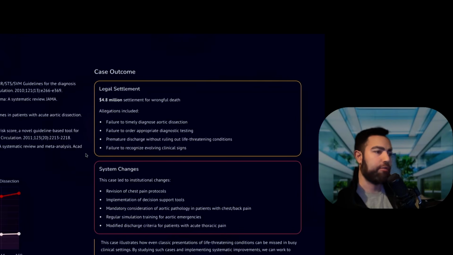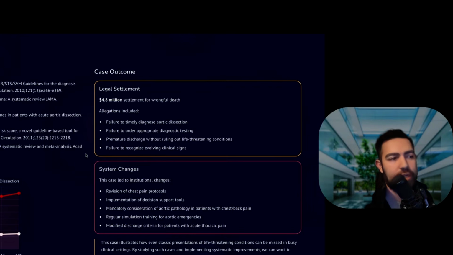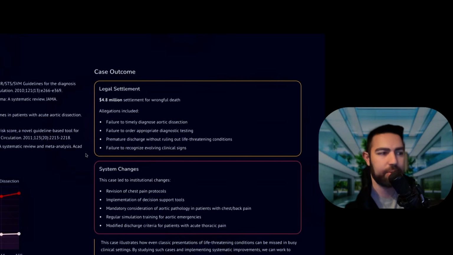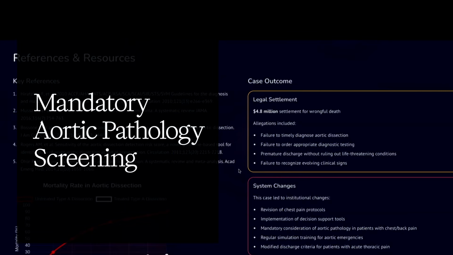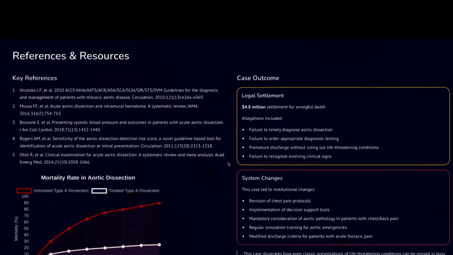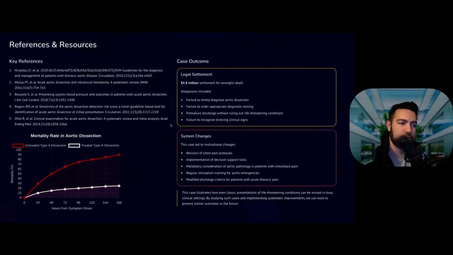The case fortunately led to institutional changes, which caused them to revise their chest pain protocols and implement decision support tools. It made considering aortic pathology mandatory in patients with chest and back pain. They provided more regular simulation training for aortic emergencies, and they modified their discharge criteria for patients with acute thoracic pain.